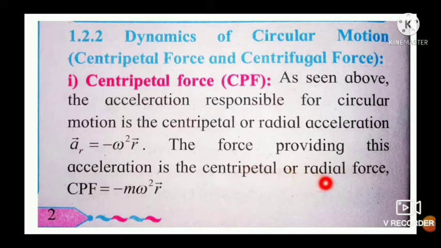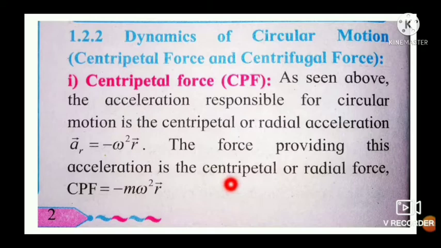Centripetal force is also called radial force because this centripetal force is also along the radius and directed towards the center of circle.